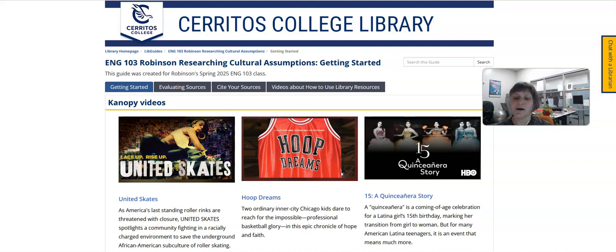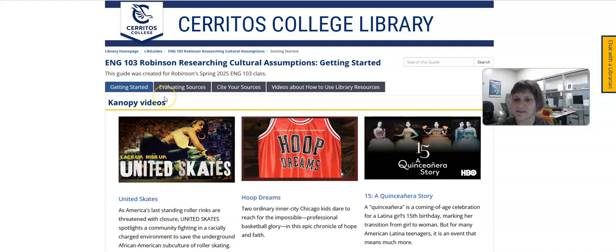You can write about the representation of a group of people in a specific media product, like a film or a song, right? You can research cultural artifacts, cultural practices, and you can also research dominant narratives and how they pertain to specific groups of people. So that's how these resources were put together on this guide.